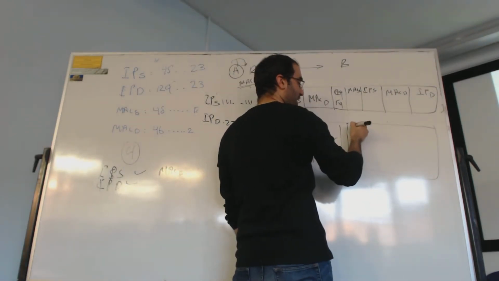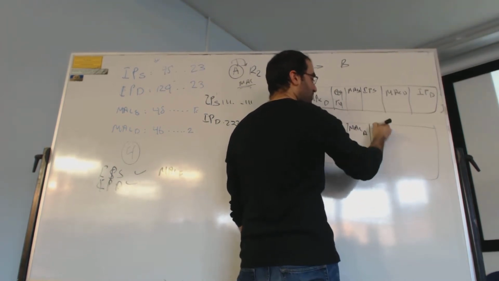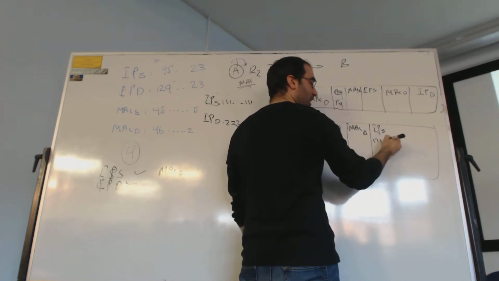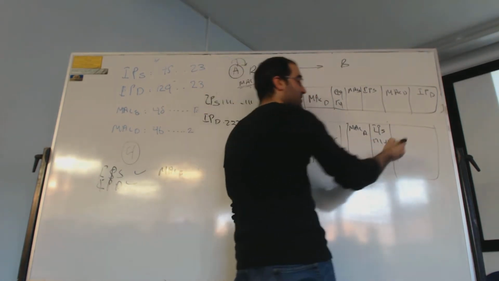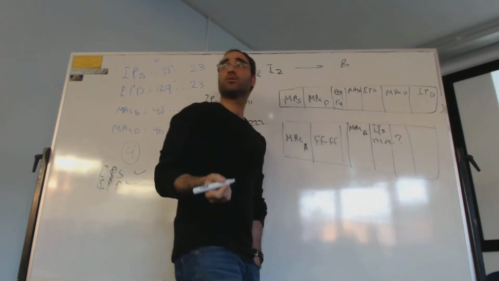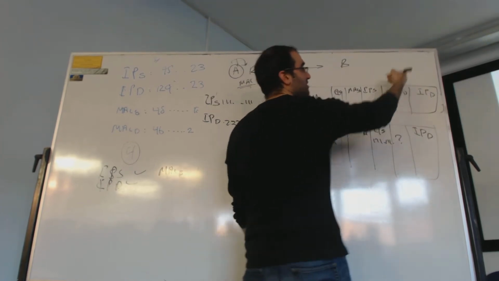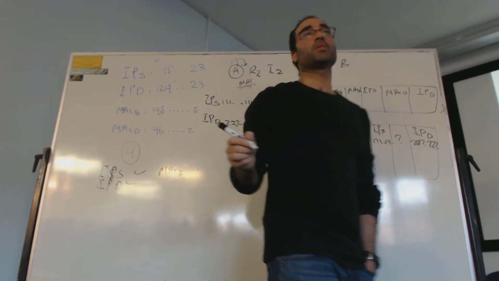Now you have the MAC source, which is the MAC of A. IP source, you have that. It's not being changed. Starts with 111, ends with 111 as well. MAC destination, you don't have that. Question mark. And then you have the IP address of destination, which is 222, ending up with 222.